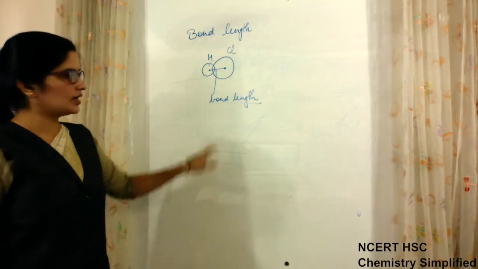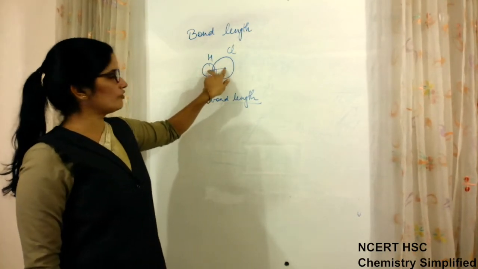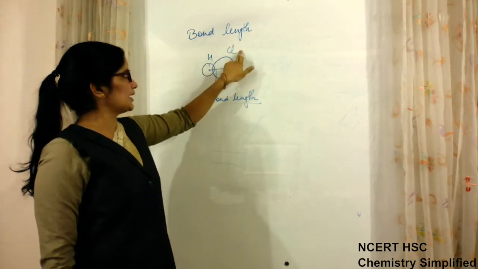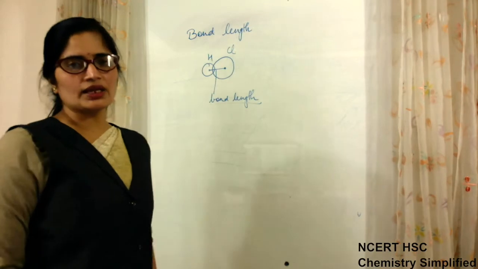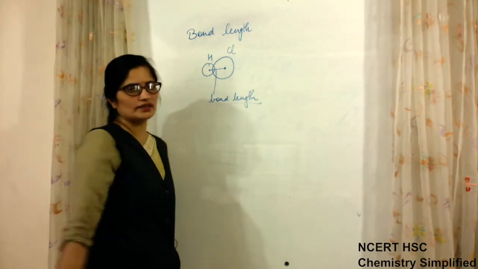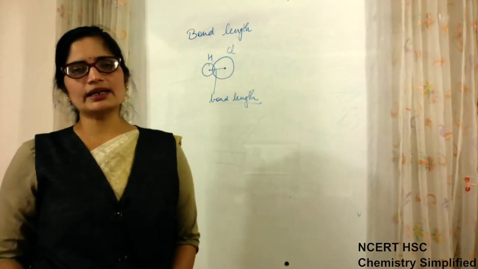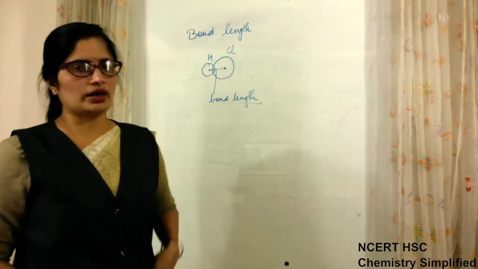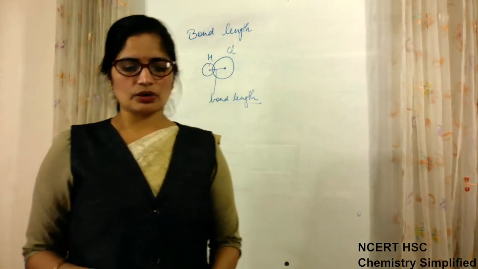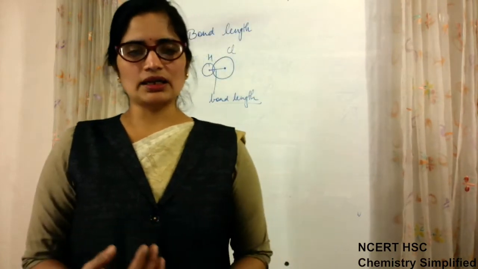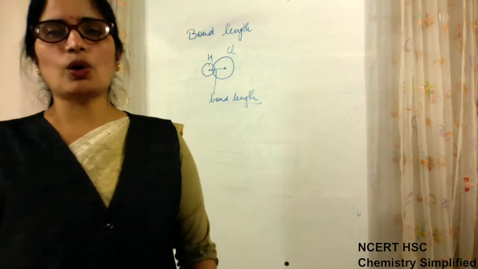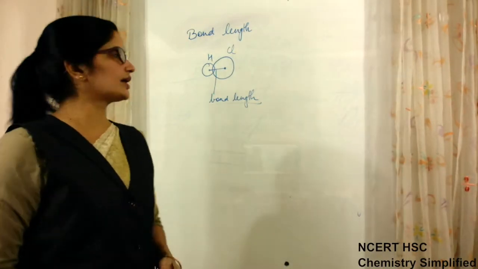Or you can say the distance between the centers of the nuclei of the two combining atoms is known as bond length. The larger the size of combining atoms, the more the bond length. If the size is bigger, definitely the bond length will also be longer, because with bigger size the radius will also be more. Okay, so this is bond length. So bond angle, bond length, bond dissociation enthalpy, bond order. These are the terms which are used again and again with these.